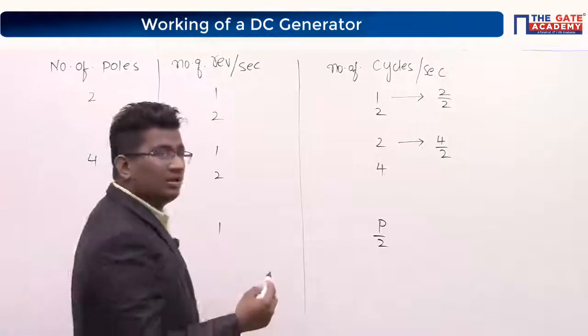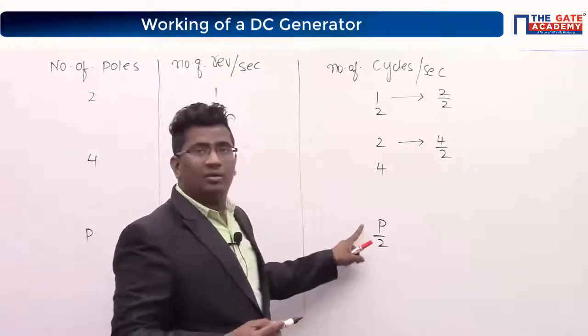Then P poles you will get? P by 2, right?